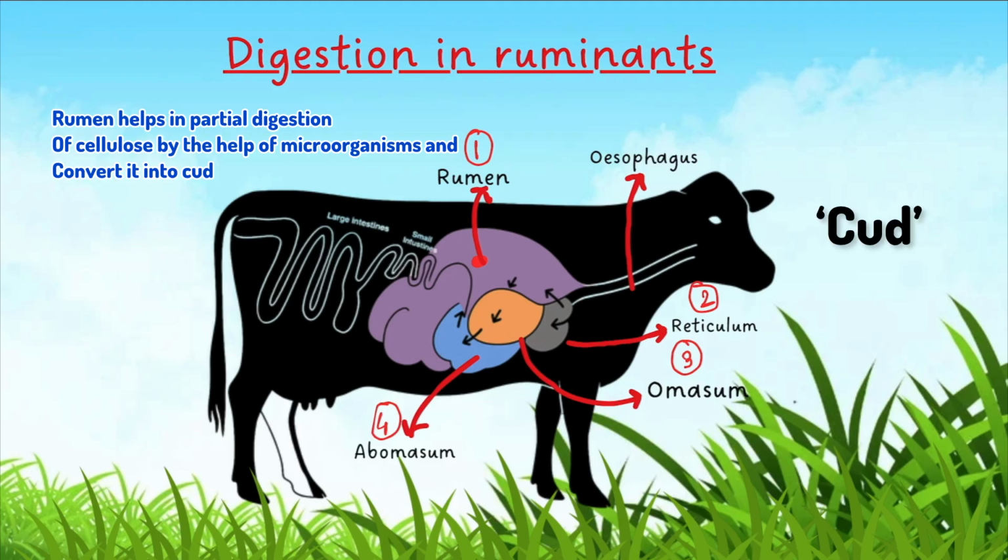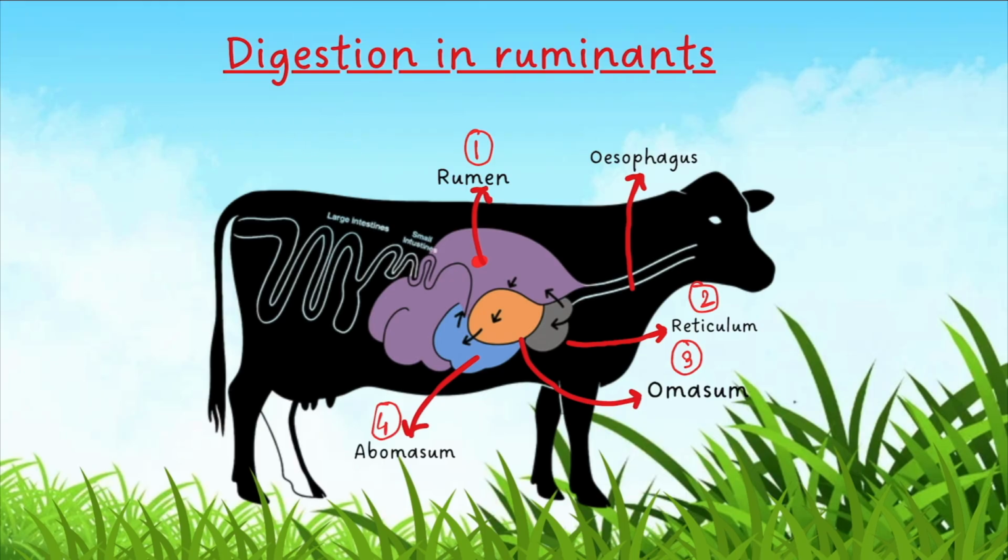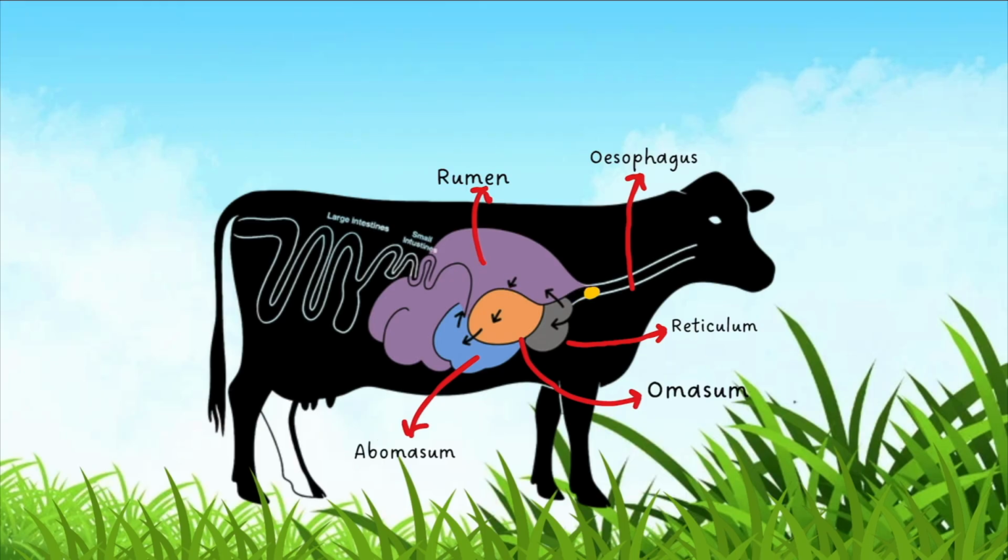Okay, now after the food is converted into curd, I have changed the red portion into the yellow one for your better understanding. The curd goes back to the mouth, or they regurgitate it for chewing again.